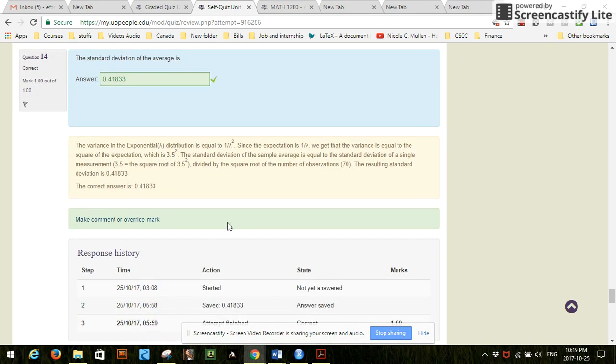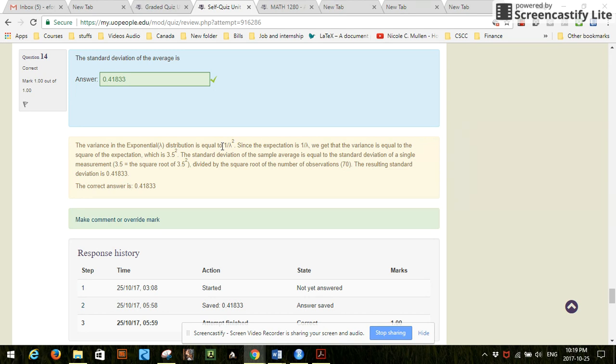So we find it first for a single random variable, which is 1 over lambda, because we know the length of time for one random variable is 3.5.